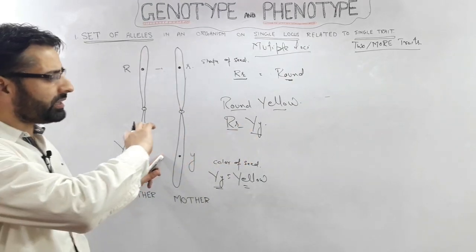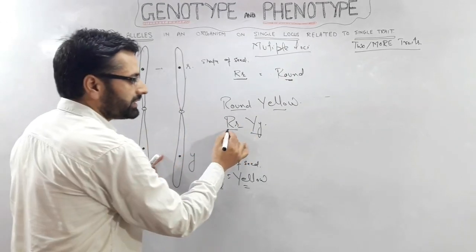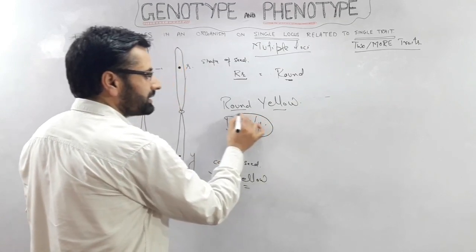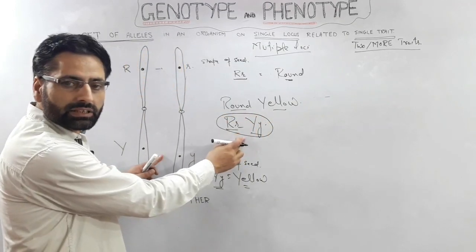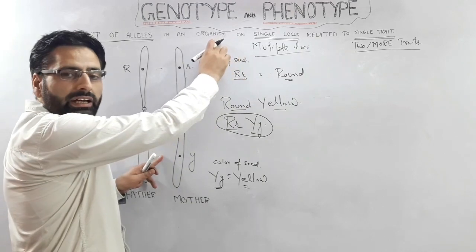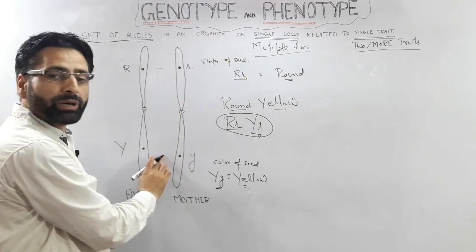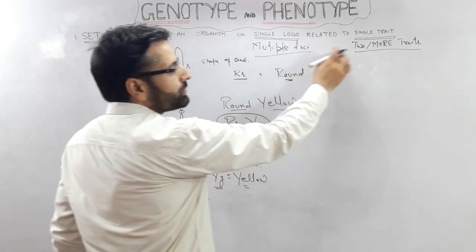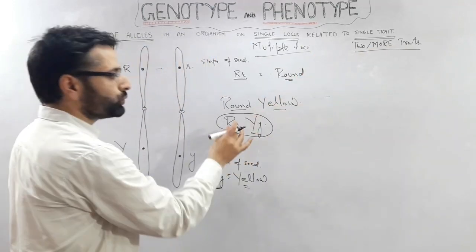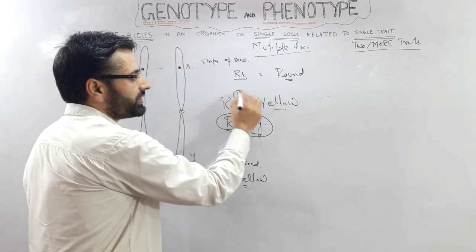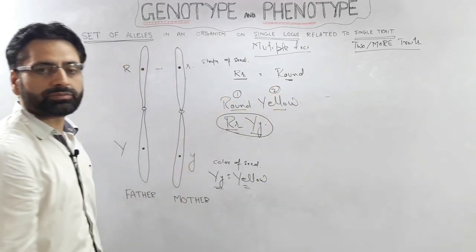So now we have the condition that we are describing the set of alleles present in an individual on multiple loci, related to two or more traits. One is this trait and this is the second trait.